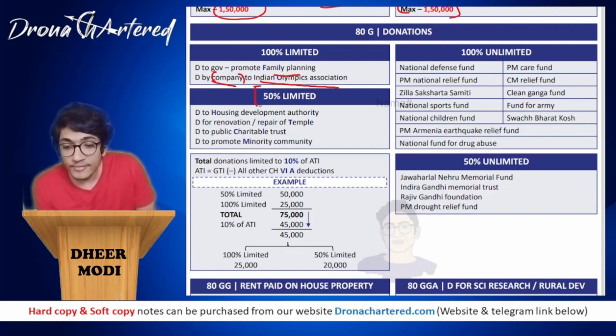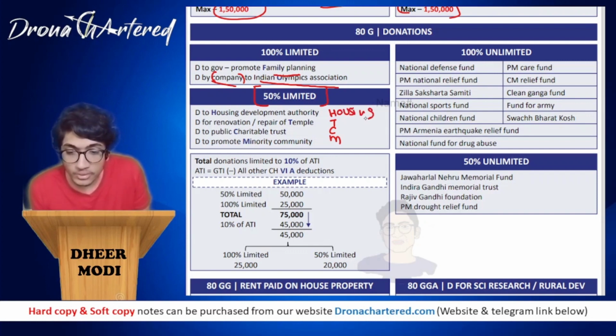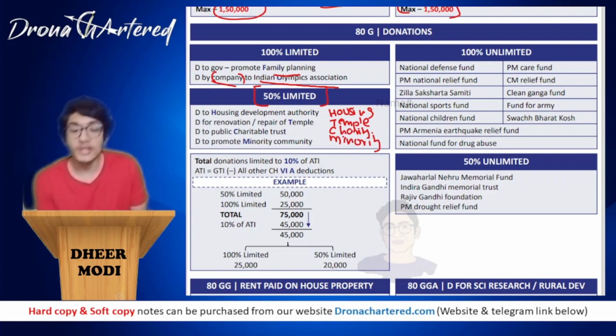Now what comes under 50% limited deduction is your HTC mobile. How do you learn this? It is HTC mobile. Now, donation to Housing Development Authority, so H for Housing Development Authority. Donation for renovation or repair of temple. So this H over here is housing, this is temple. Now donation to public charitable trust, so this is your charity. And last is your minority, that is donation to promote minority community. You learn this as HTC mobile. So all of these come under your 50% limited.